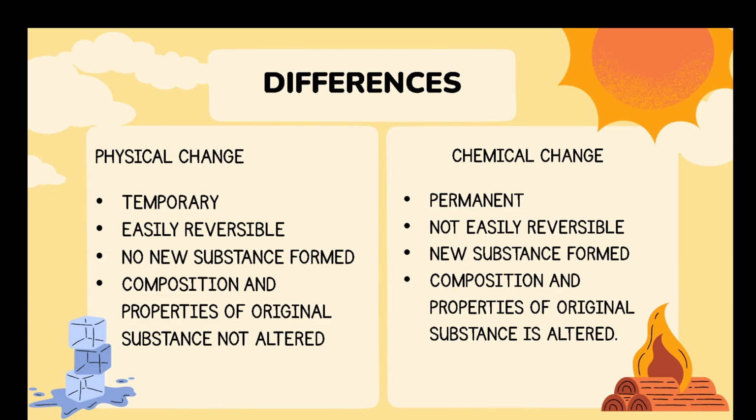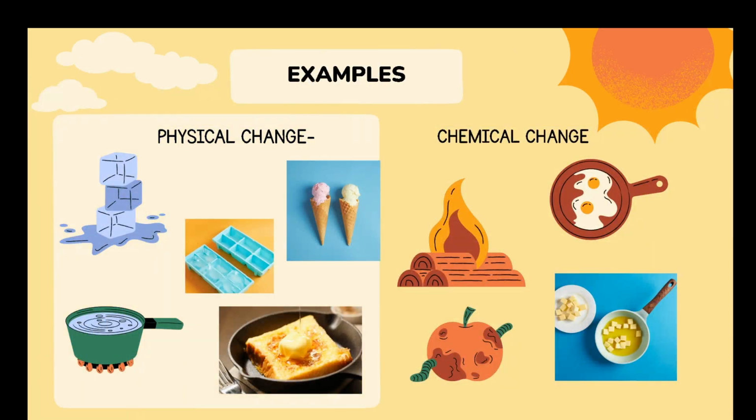Let's see few more examples of physical change. Again, you can list out. We have melting of ice, melting of ice cream. We have boiling of water, melting of butter. All these are classified as physical changes. And in chemical changes, we have burning of wood, cooking of food, rotting of an apple. All these are classified as chemical changes. So in this chapter, you need to understand the definition, the differences, and mainly the examples. Examples are very, very important.